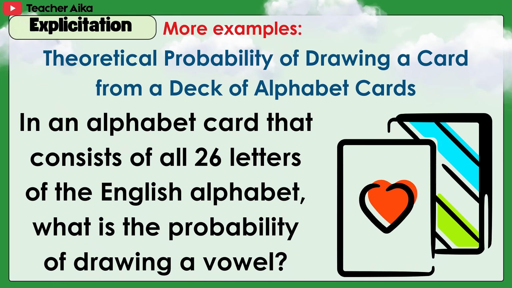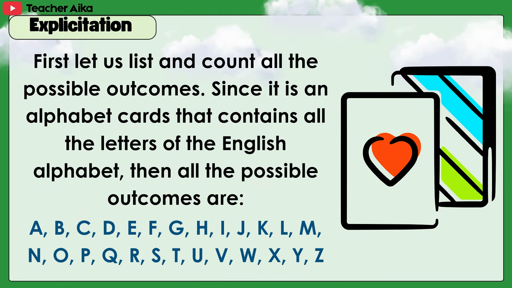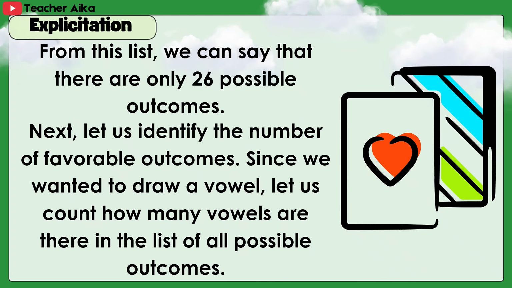More examples. Theoretical probability of drawing a card from a deck of alphabet cards. In an alphabet card deck that consists of all 26 letters of the English alphabet, what is the probability of drawing a vowel? First, let us list and count all the possible outcomes. Since it is an alphabet card that contains all the letters of the English alphabet, then all the possible outcomes are A to Z. From this list, we can say that there are only 26 possible outcomes.